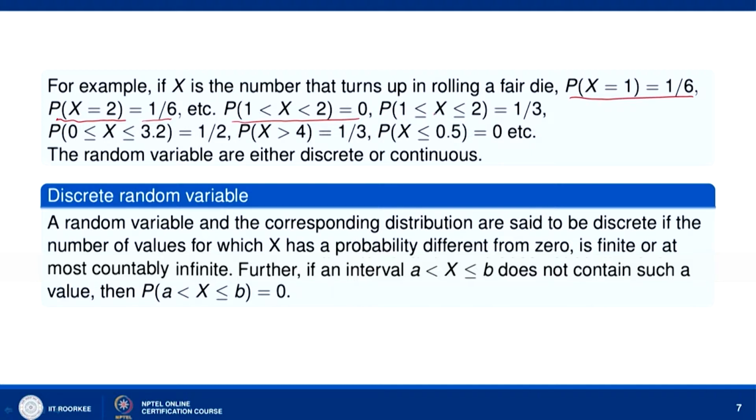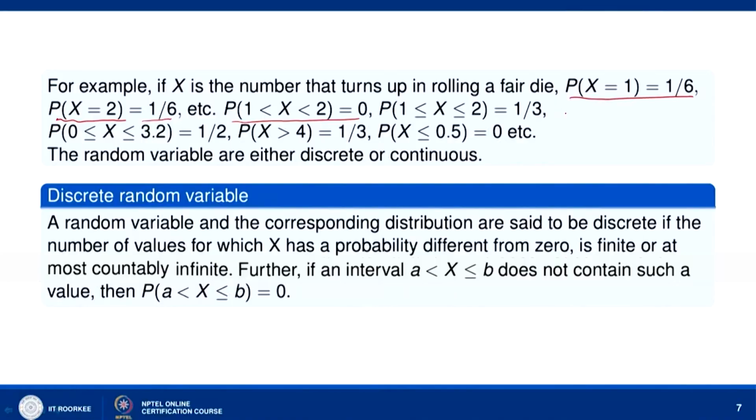Probability that 1 ≤ x ≤ 2 includes two integers, 1 and 2. So, P(1 ≤ x ≤ 2) is P(x = 1) + P(x = 2), and that is equal to 1/6 + 1/6 = 2/6, which is equal to 1/3. Next, the probability that 0 ≤ x ≤ 3.2.